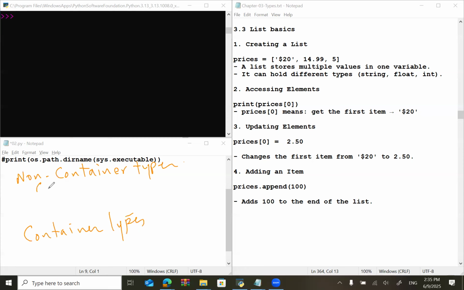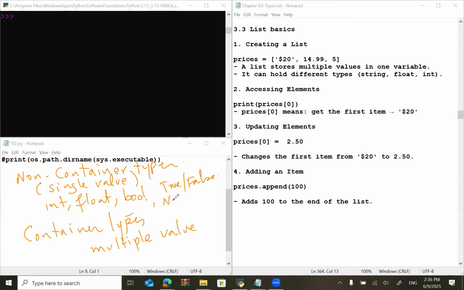Now, non-container types always have a single value, okay? And container types always have multiple values, more than one value. The non-container types are integer, float, and Boolean. We didn't talk about Boolean, I believe. This is like true or false values, so one of these two values can come.